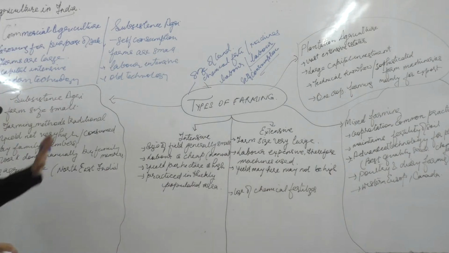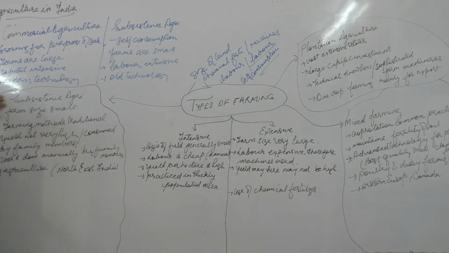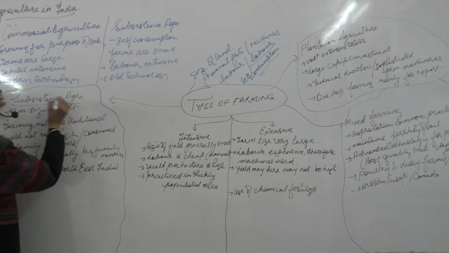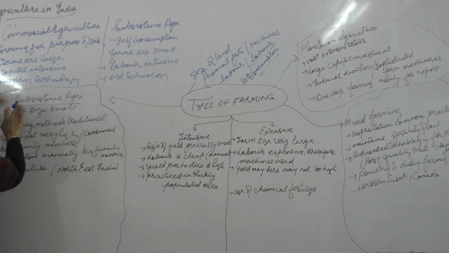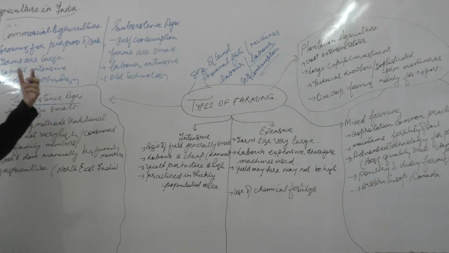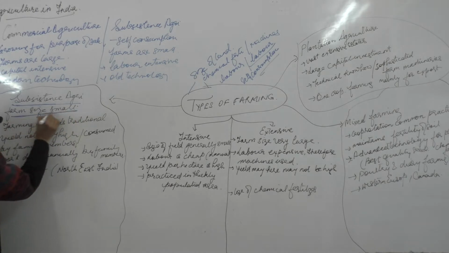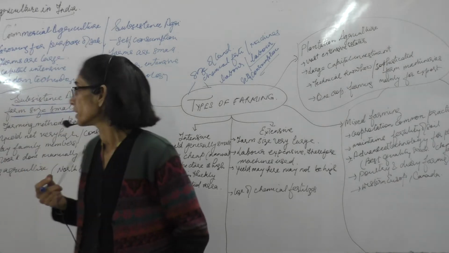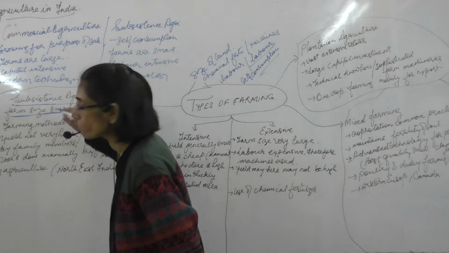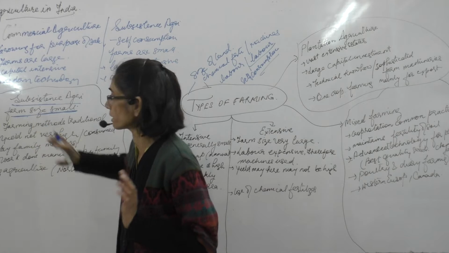Now first, when we look into the types of farming, we look into a type known as subsistence agriculture. When you look at the name subsistence, it is for one's own survival. The farmer is basically doing it for one's own consumption. Because the farmer is not going to produce for export or for sale in the market, his farm size is small. He is not producing a very high amount of food grain. The farmer has a small farm size and he's using traditional methods.